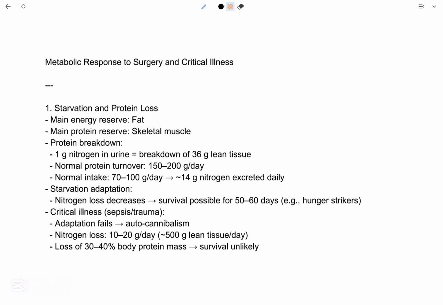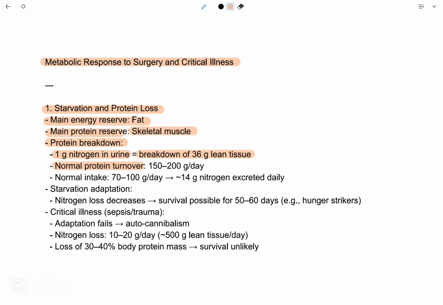Now we will discuss the metabolic response to surgery and critical illness. Starvation and protein loss. The main energy reserve is fat, and the main protein reserve is skeletal muscle. Protein breakdown: 1 gram of nitrogen in urine is equal to the breakdown of 36 grams of lean tissue.